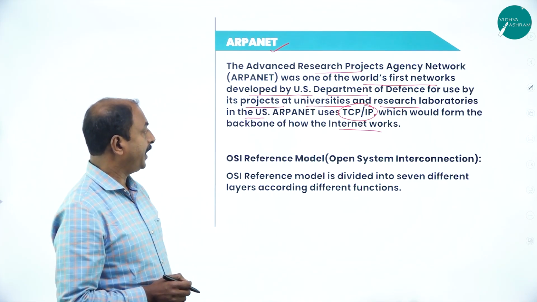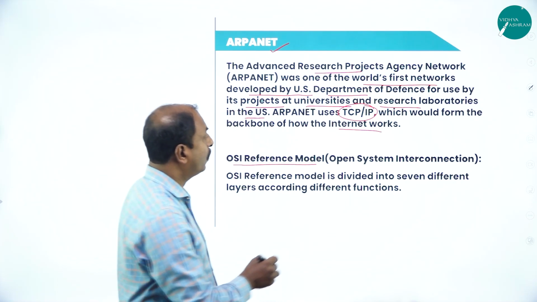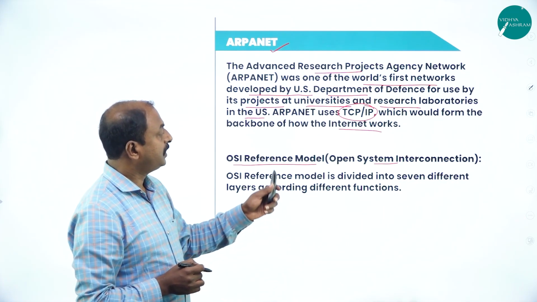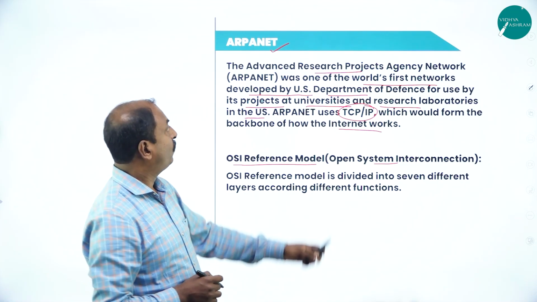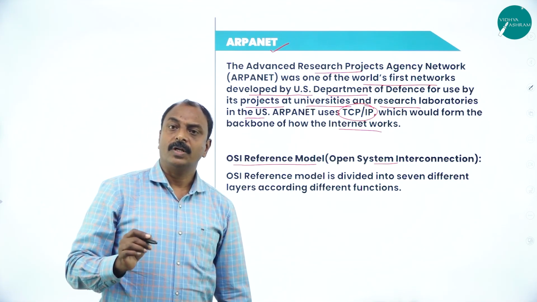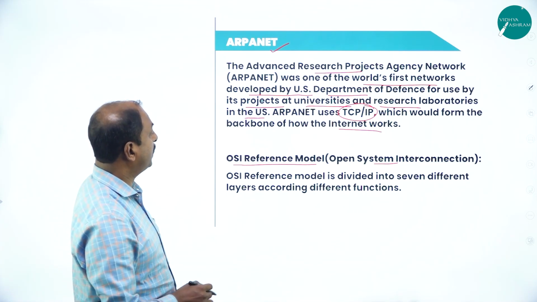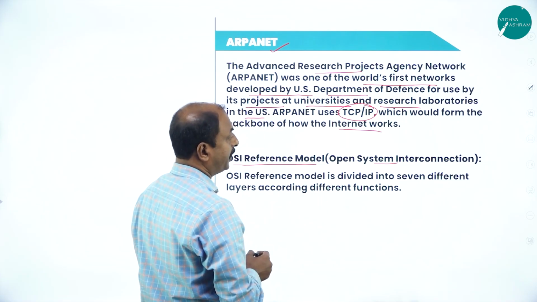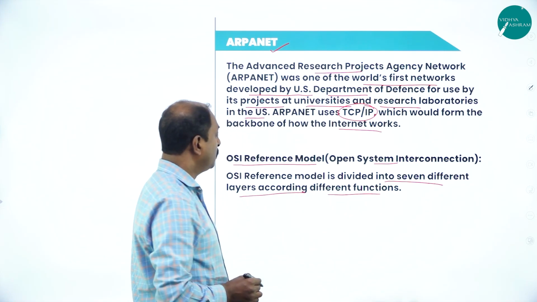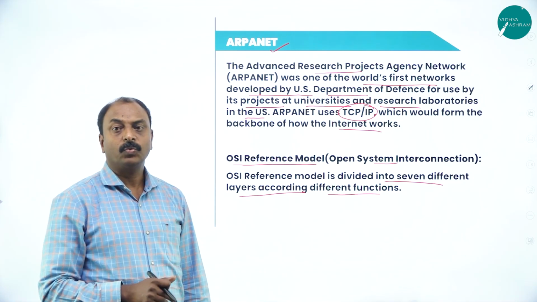So this is ARPANET. Next one is the OSI reference model. The OSI stands for Open System Interconnection. That is the full form of OSI. This is one of the models of networking. ARPANET was the world's first network, and the OSI reference model is one of the network models where communication is possible. This model is divided into 7 different layers according to different functions. So the OSI reference model is a 7-layer model, and each layer has its own functions.